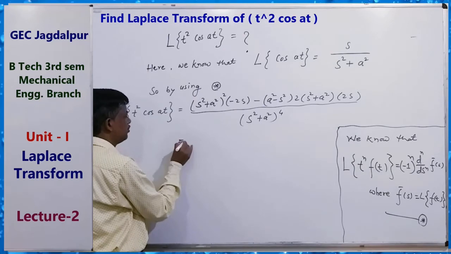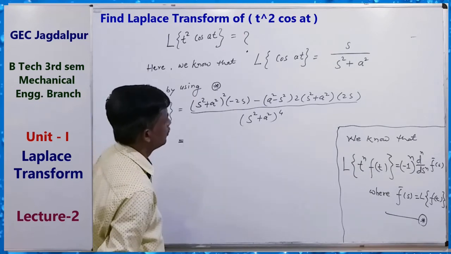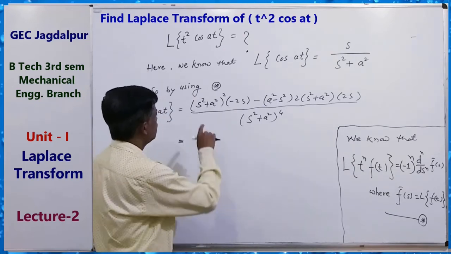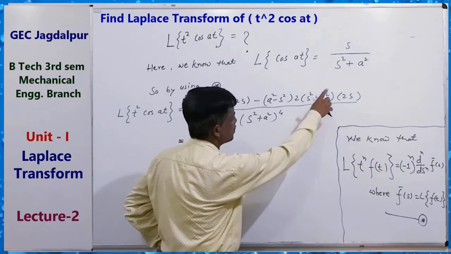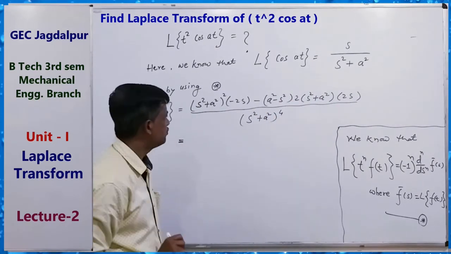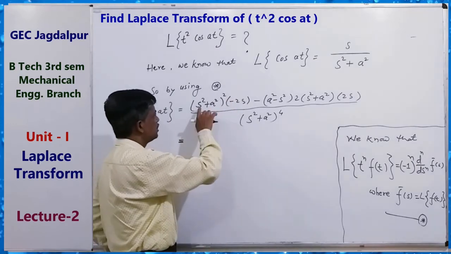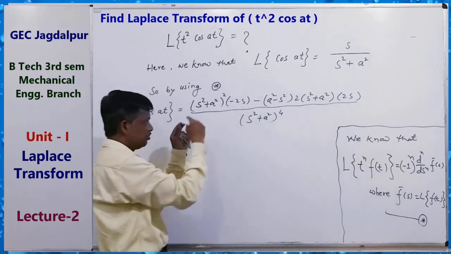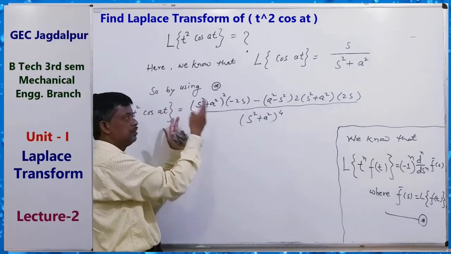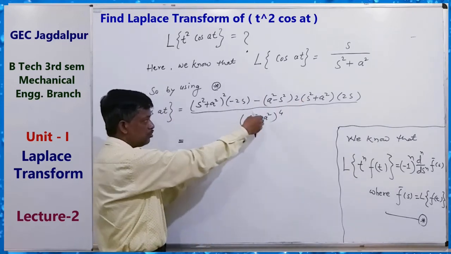So now from here we can see that (s square plus a square) square, s square plus a square is a single term. Okay. (s square plus a square) square and (s square plus a square) power 1. One factor can be taken common and cancelled out with this.